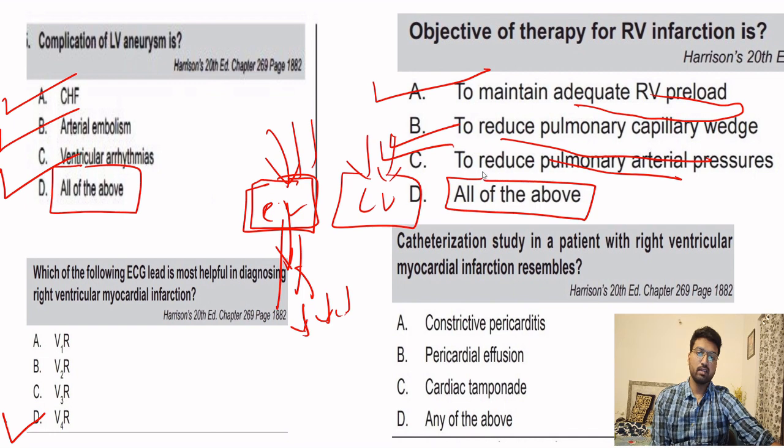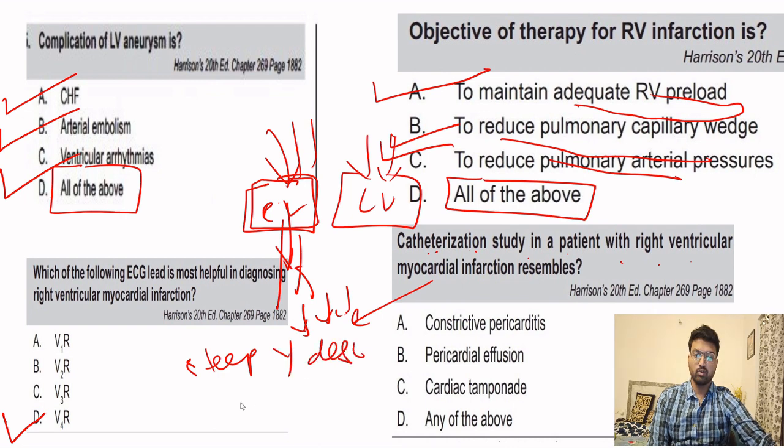Okay, what will the catheterization study in a patient with right ventricular MI resemble? So what were the findings in right ventricular MI on putting a catheter? There was a steep wide descent and a square root sign. So where can we find these two findings? It will be seen in constrictive pericarditis.